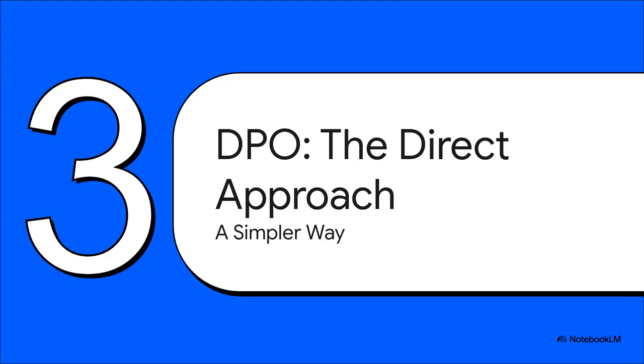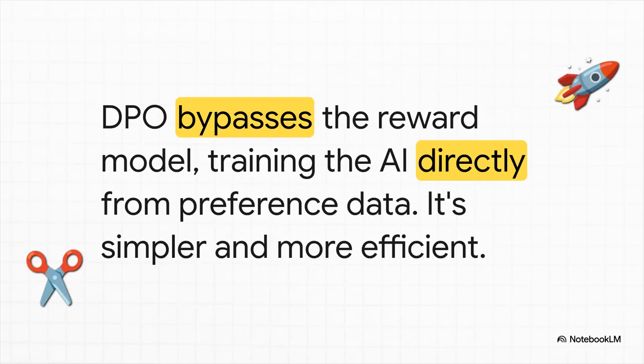Now, RLHF works, but man, it is complicated. You have to train and then maintain two of these enormous separate AI models. It's a lot. So researchers started thinking, could there be a simpler way? And that led to a more streamlined approach called direct preference optimization, or DPO. DPO was just this brilliant insight. Researchers figured out that they could do some clever math to basically rearrange the entire RLHF formula and cut out the middleman. With DPO, you don't need that separate reward model anymore. You can train the main language model directly from those raw A versus B preference pairs. It's way more stable, it's less complex, and often it gets you the same, if not better, results.